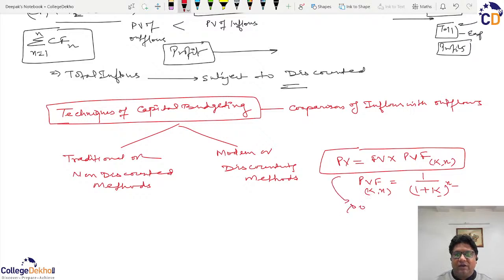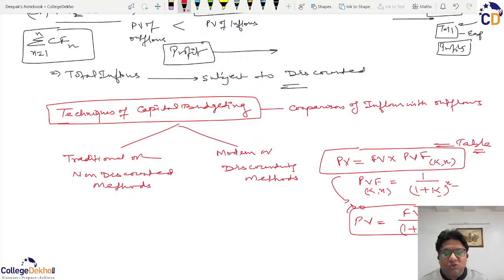Therefore, we can also write that present value is equal to future value upon (1 plus k) power n. So it's your choice the way you want to use it. By this formula, you can do it through a calculator, or you can use it through a table.